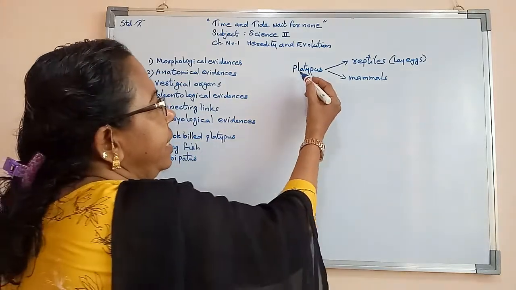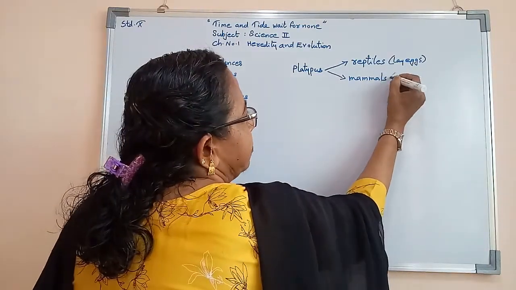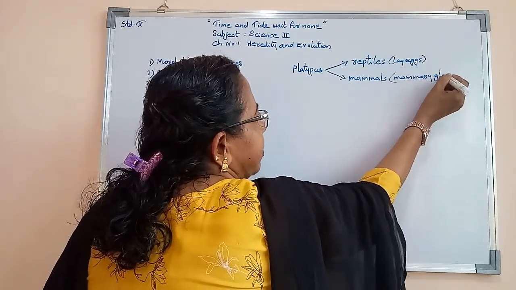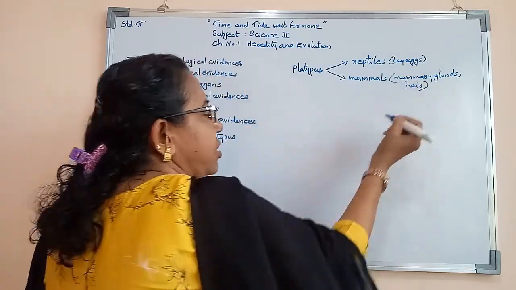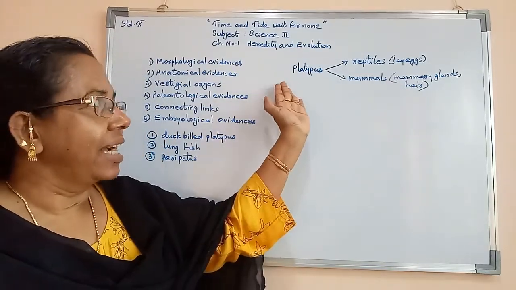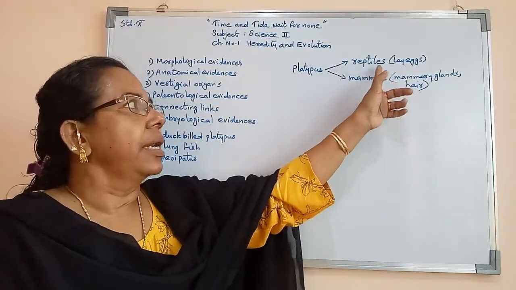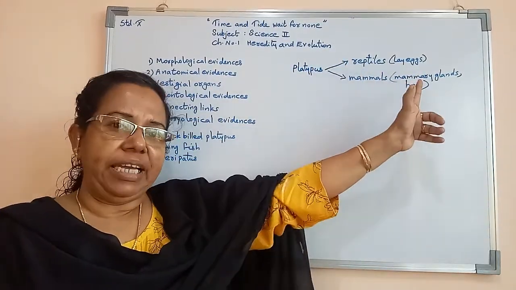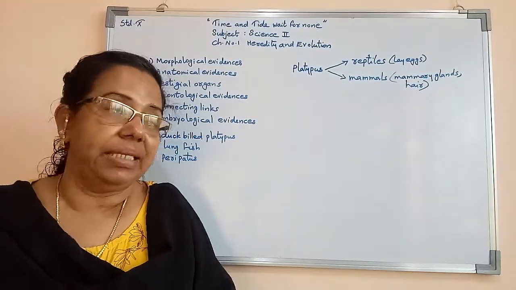So here we can say that it has the reptile-like egg laying character, and mammal-like mammary glands present, that means milk giving glands present, as well as hair present. That means on its body a coating of hair will be there. So we can say that the duck-billed platypus shows a connecting link between reptiles as well as mammals. They lay eggs like reptiles and they have mammary glands as well as hair like mammals.